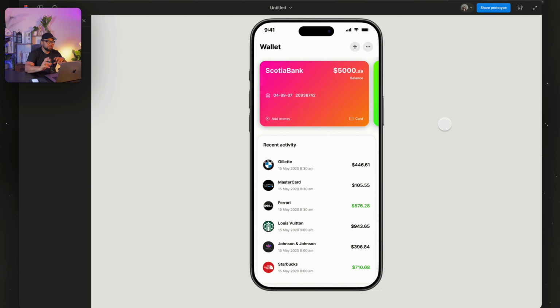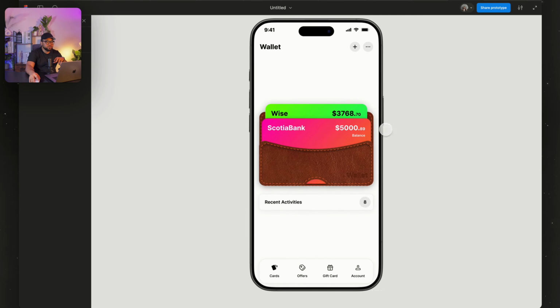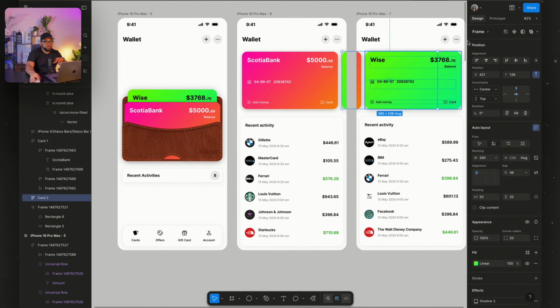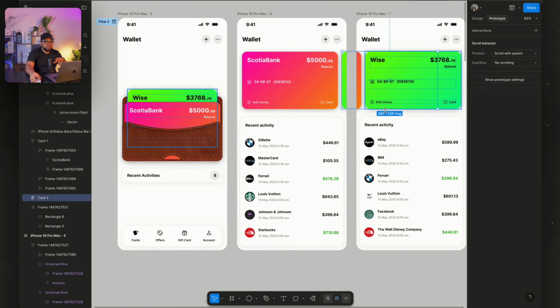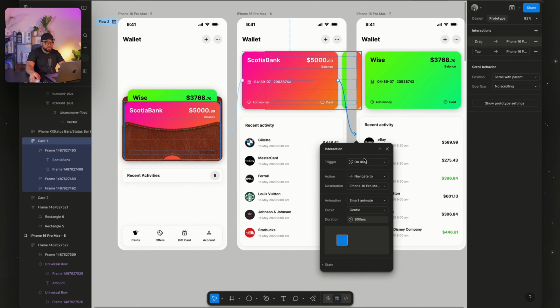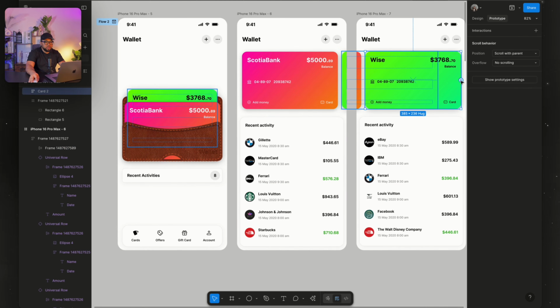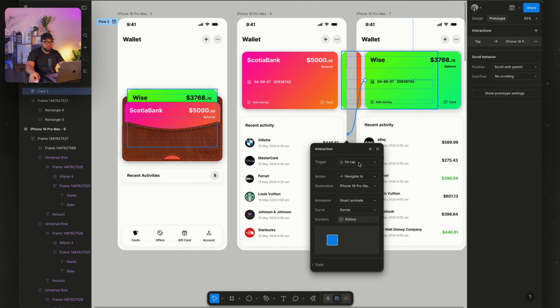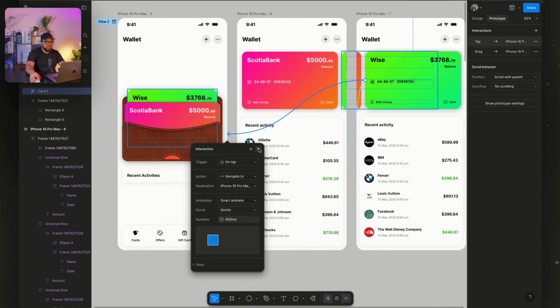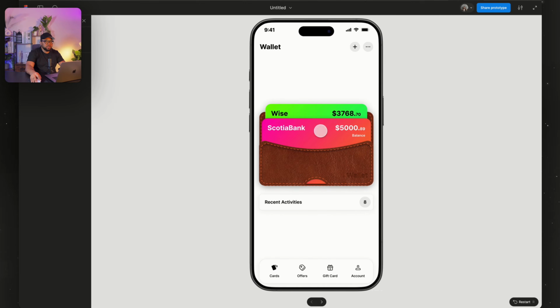So when I click on this, it comes out, and when I click on it, it goes back in. When I click on this, it goes out. When I click on it, it comes in. Now let's go and do something here. Link this one, this particular one, link this to this. So I'm just going to say on drag gentle, then this one also, I'm also going to say on drag gentle. Then if I also click on this, it should also give me this on top. So here I'm going to go back and do this.